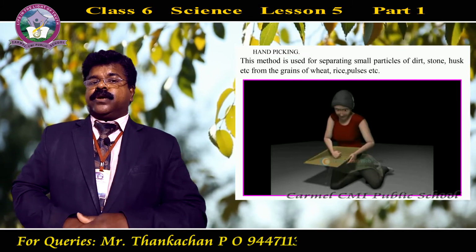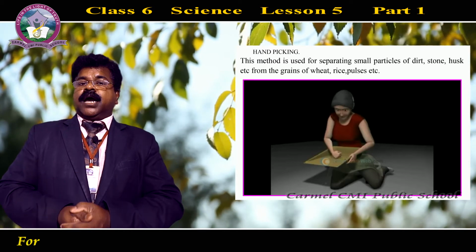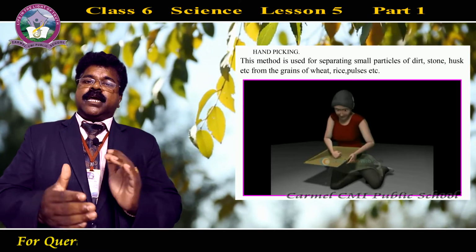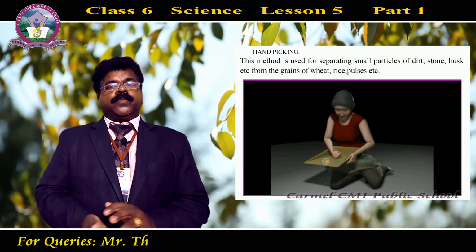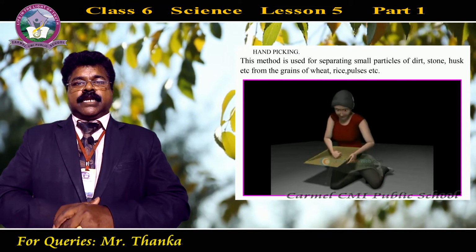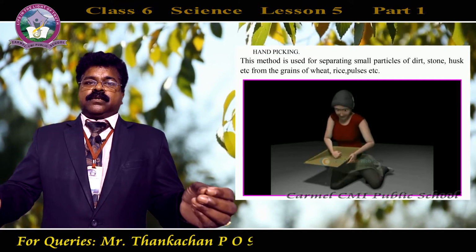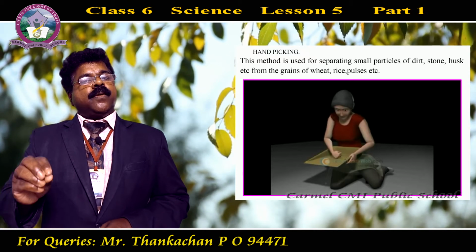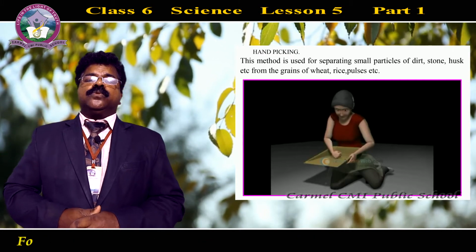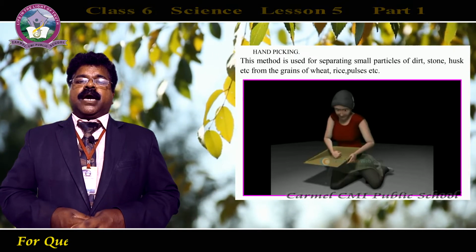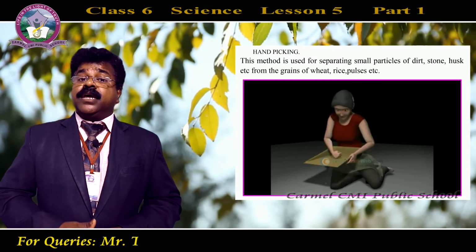Whenever we are doing hand picking, you must notice that the quantity should be somewhat lesser. The hand picking process can be done if the quantity is lesser. For example, while you are cooking rice in your home, we may use maximum 1 kg or 2 kg of rice at a time. In that, if there are some particles of stones or husk or dirt, it can be removed by means of hand picking. But it is a very tedious task to remove these materials by hand picking from two or three bags full of rice or wheat. It will be very difficult.